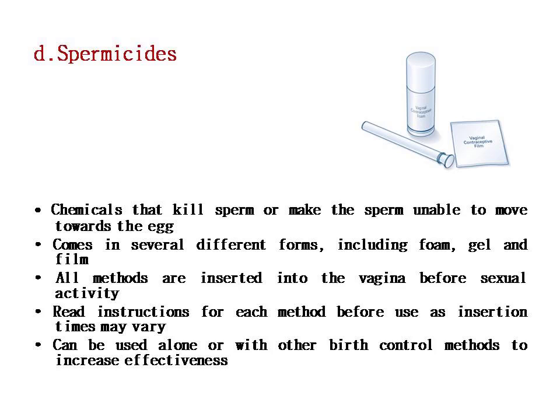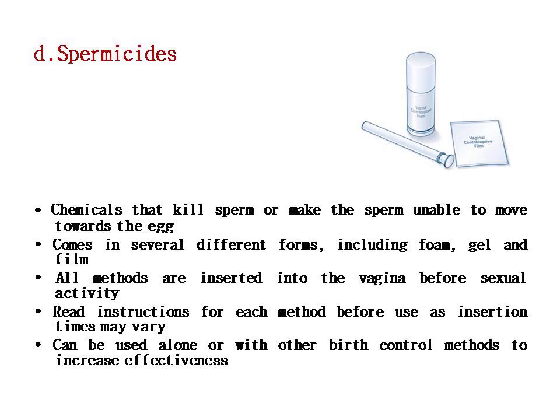If you see the spermicides, we have discussed already, it is a chemical that kills the sperms or makes the sperm unable to move towards the egg. Sometimes this spermicide is made up of one chemical that we call nonoxynol-9, which prevents the sperm from entering into the uterus. It can be available in different forms, including foam, gel as well as films. All methods are inserted into the vagina before sexual activity.